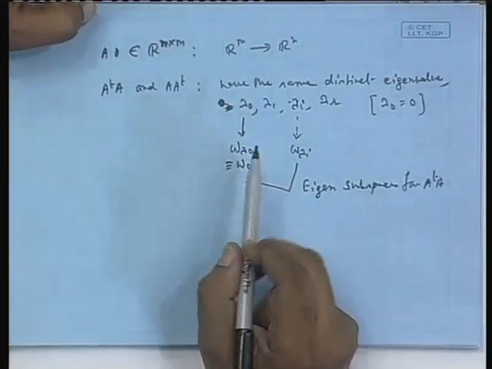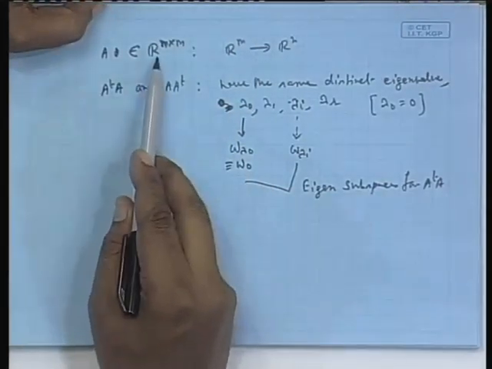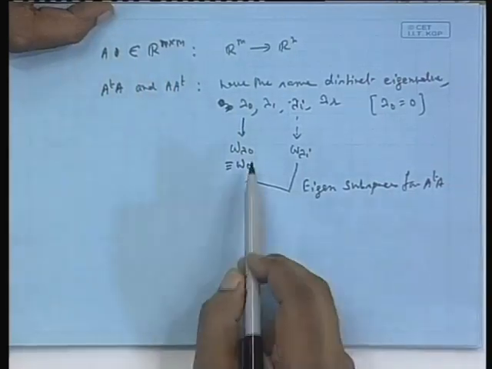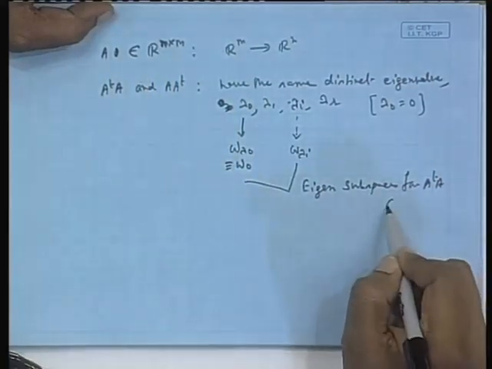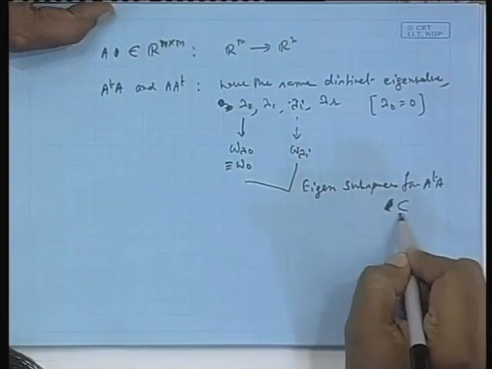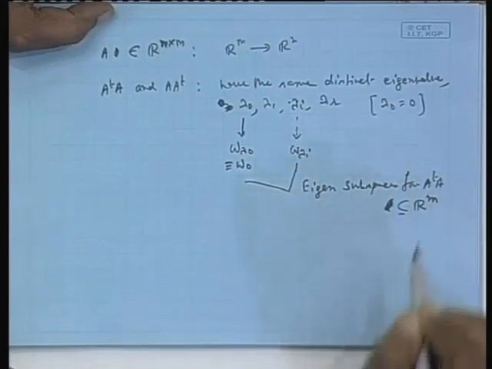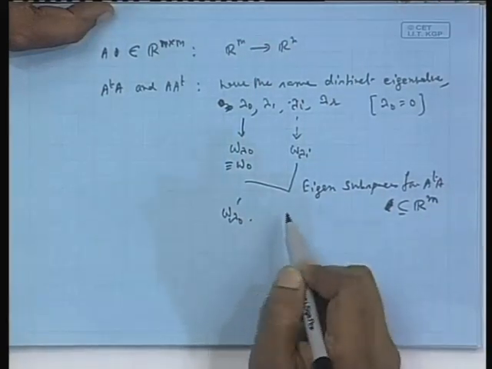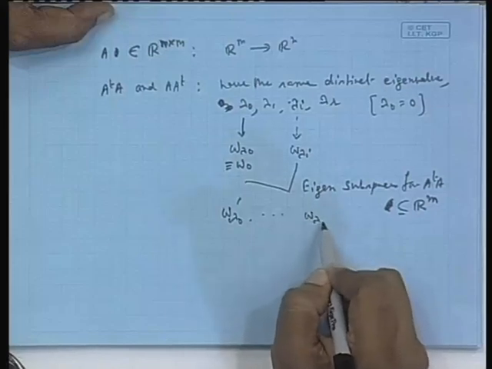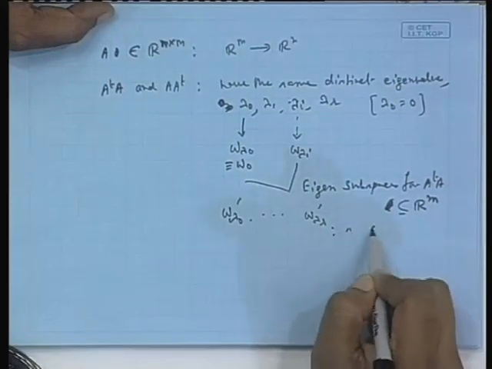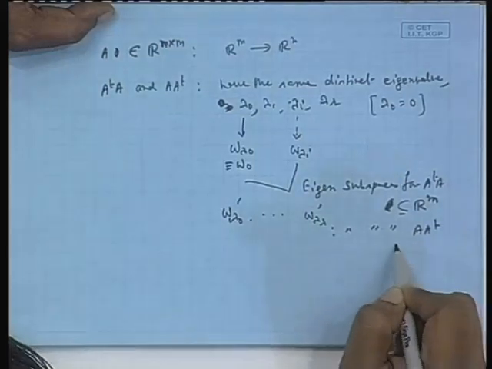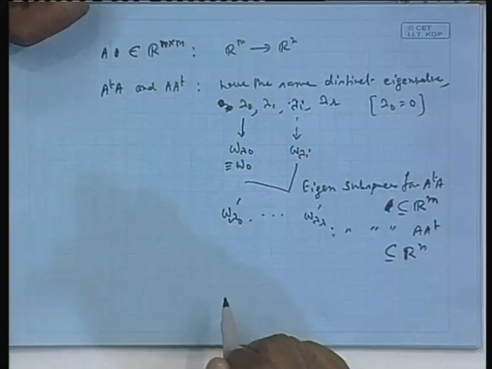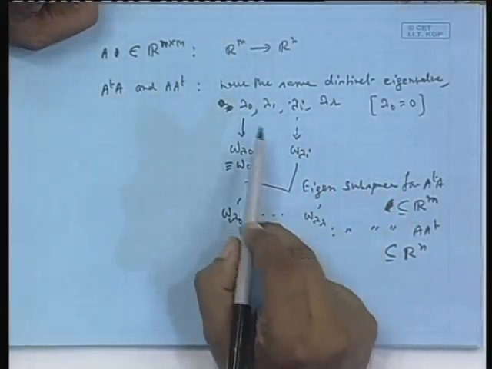For A transpose A, it takes a vector from R m. The eigenvector also is here, so the corresponding eigen subspace also is here. These subspaces are part of R m, and for A A transpose our notation was W lambda 0 prime, dot dot dot, W lambda r prime. These are eigen subspaces for A A transpose. These are contained in R n. And we have shown that their eigenvalues are the same.